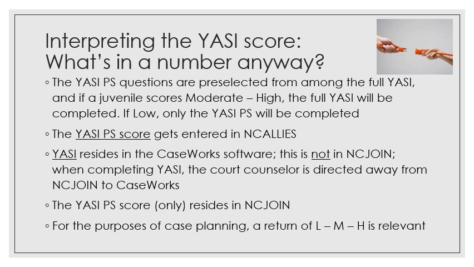But for the purposes of case planning, when you put the numeric value into the NC Allies field for the YASI score, it's going to return a value of low, moderate, or high. And you will also see those same values in the YASI wheel, the YASI pre-screen, and the full YASI assessment. So low, moderate, and high is very relevant for you when making plans for participants in your programs.